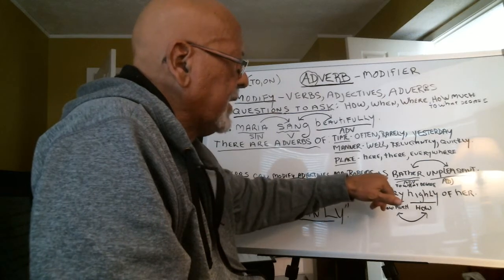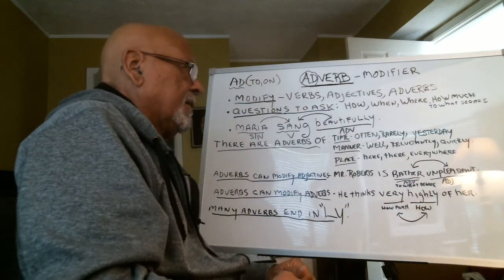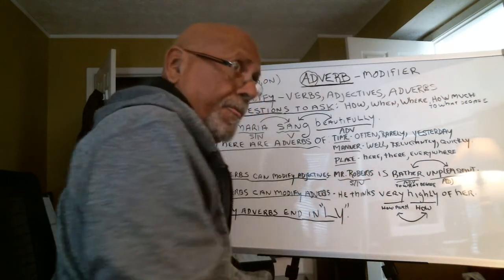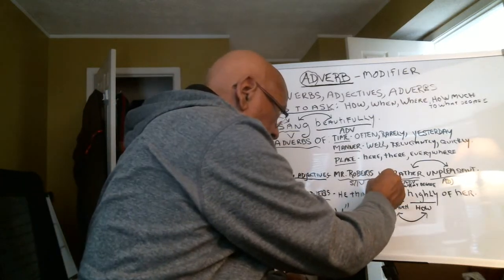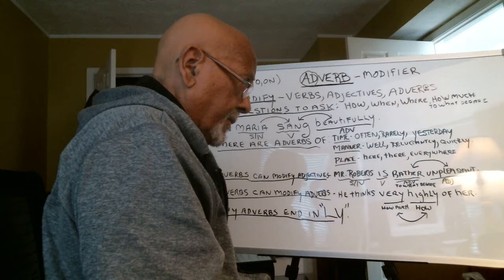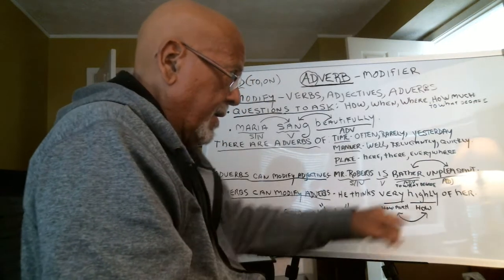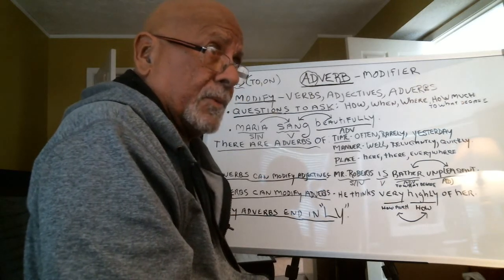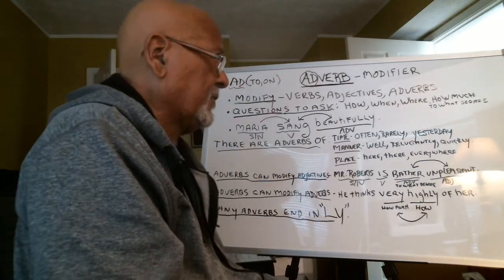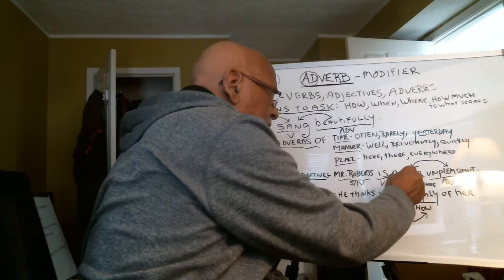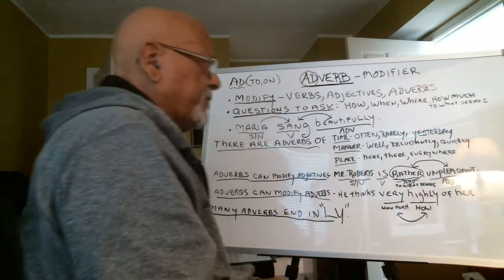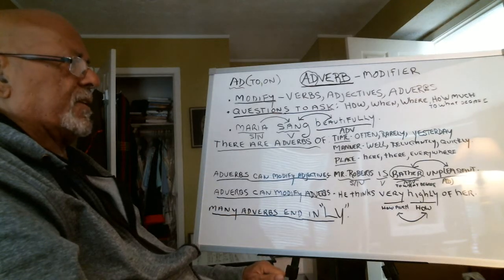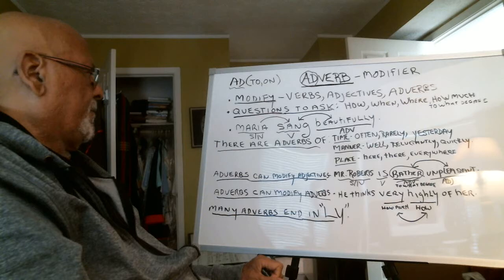Mr. Roberts is rather unpleasant. Subject, Mr. Roberts. Is is a verb. Okay. Unpleasant, adjective. To what degree is he unpleasant? Rather. Rather unpleasant. So here, rather is modifying unpleasant. Rather is an adverb.